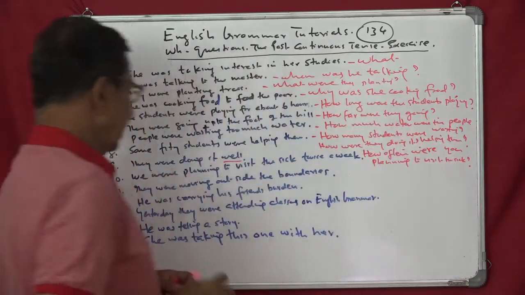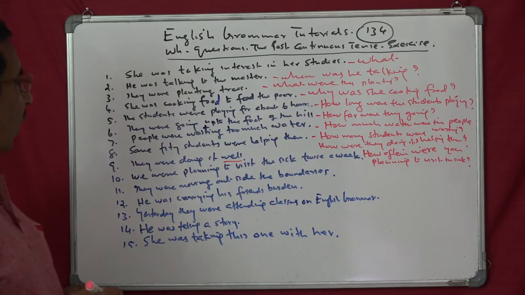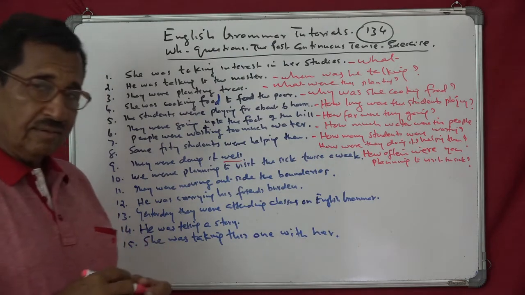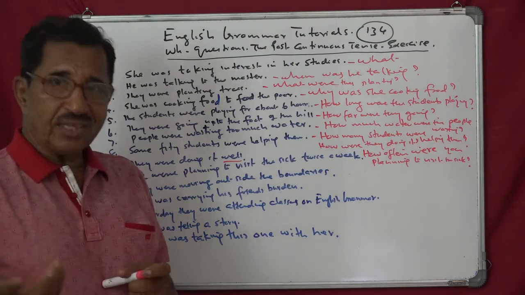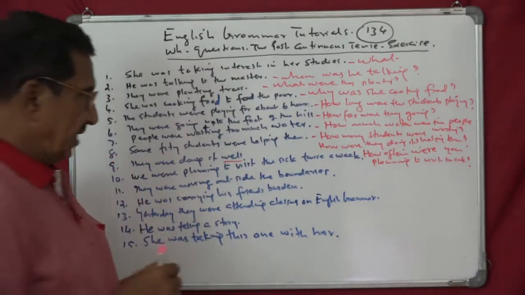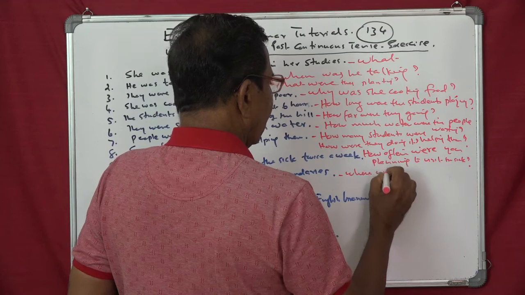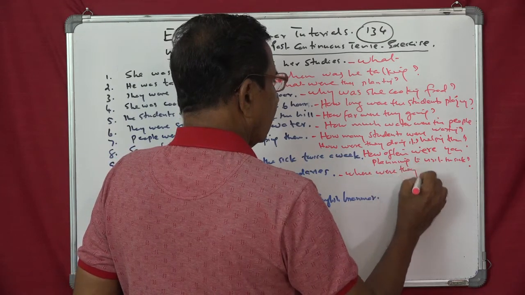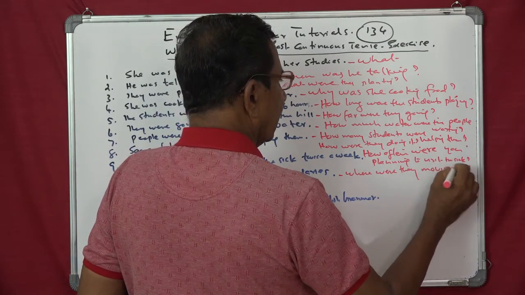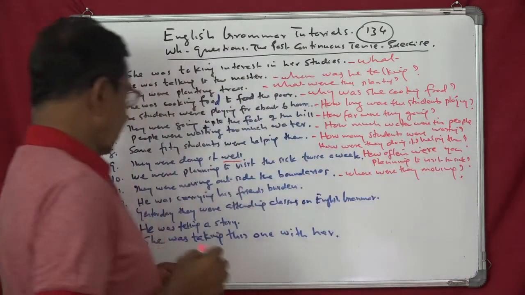And they were moving outside the boundaries. Place. Where were they moving? Where were they moving?